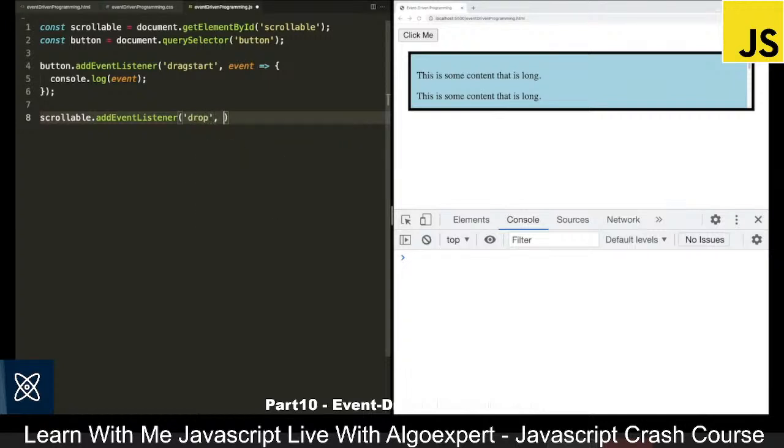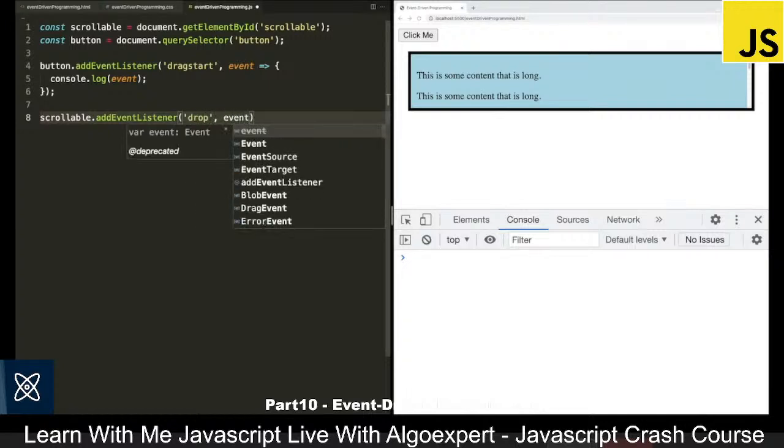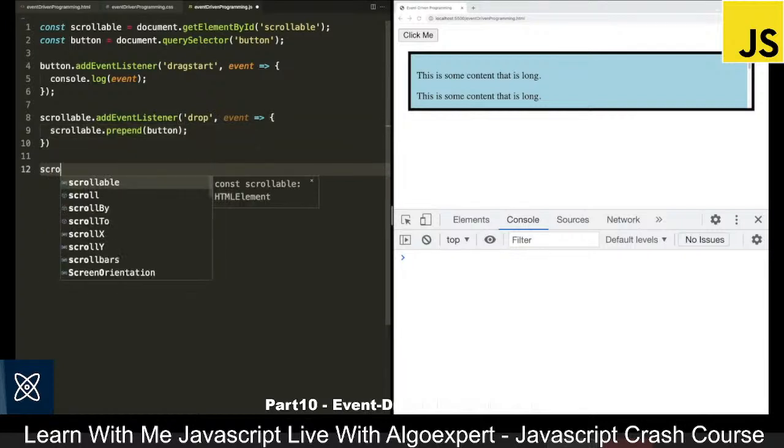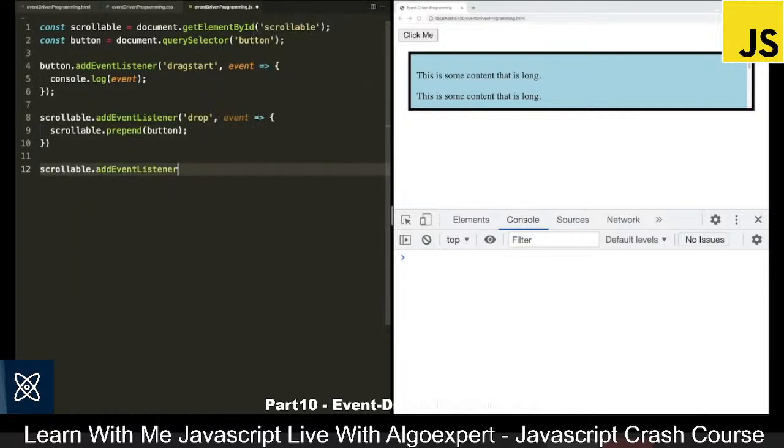So for the callback function to the drop event, we will add an arrow function. And inside of this arrow function, what I want to do is say scrollable, and I'm going to prepend the button. This is the same element that is inside of a container. There's one more thing we need to do, and that is we need to go to the scrollable and add an event listener to the drag over event.